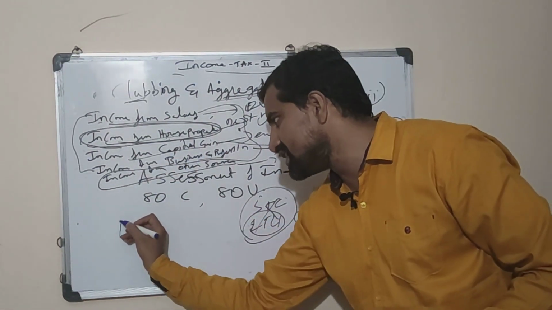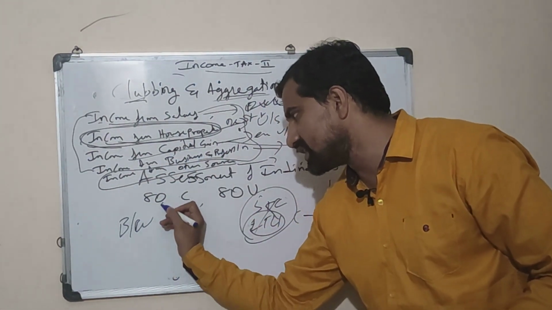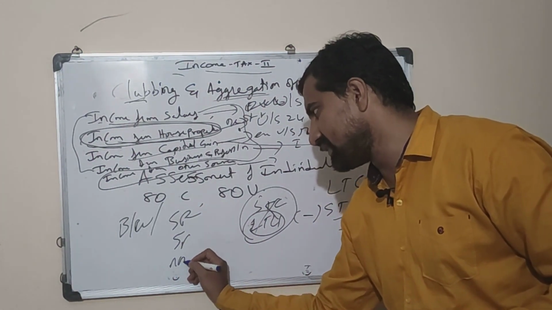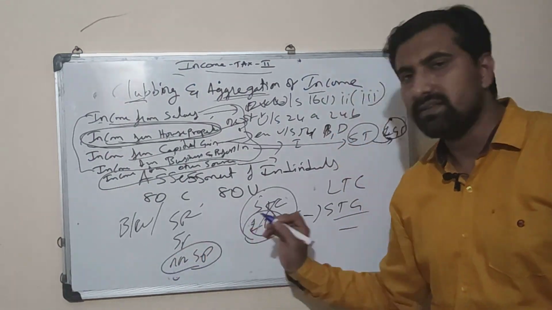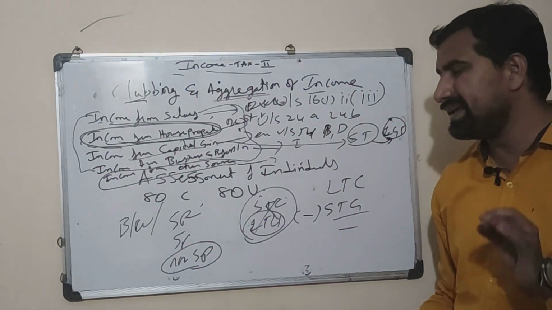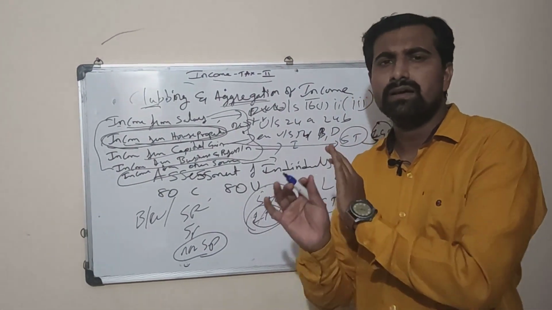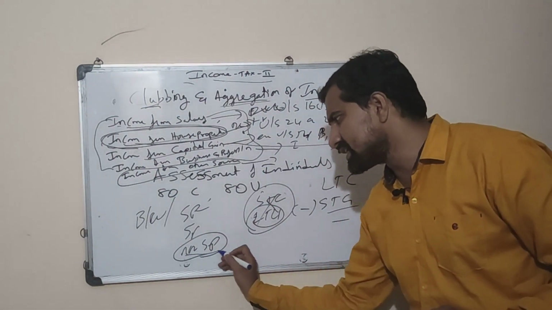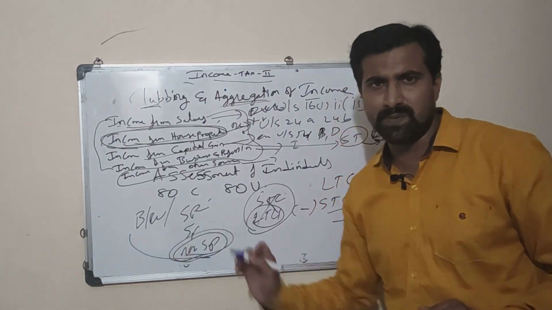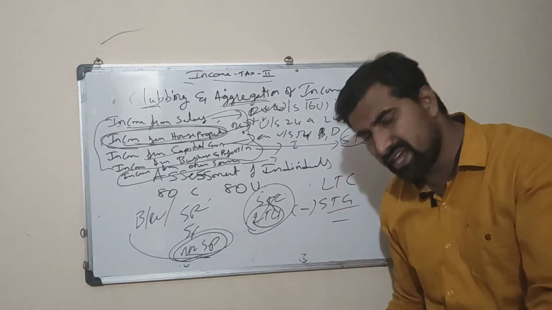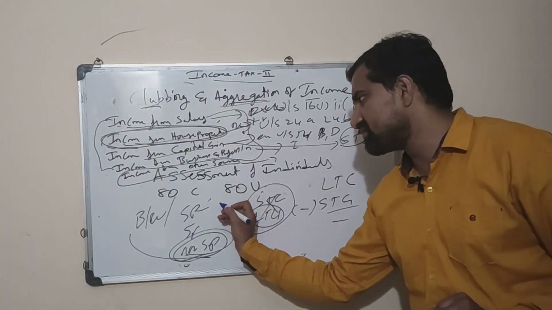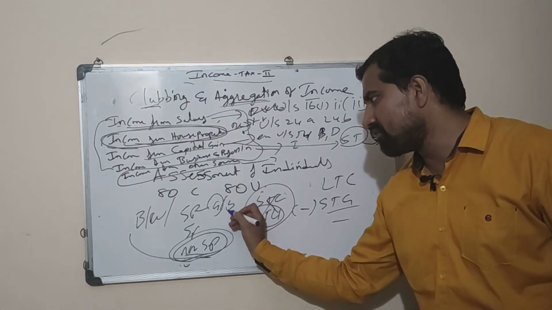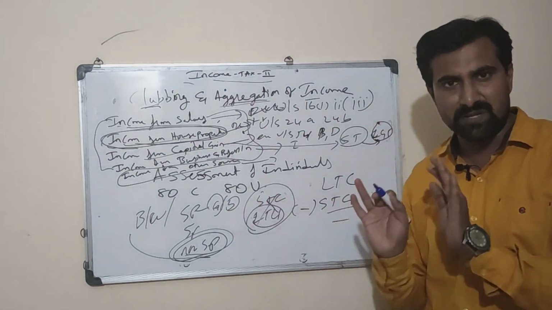Now in business, there are three conditions: specific, special, and non-specific. For non-specific business, no information will be given, only the company name and description will be given. Such incomes are business from non-specific. When they describe specific business, such as dealing in gold and silver, the loss and profits can be set off and carried forward within the specific business itself.